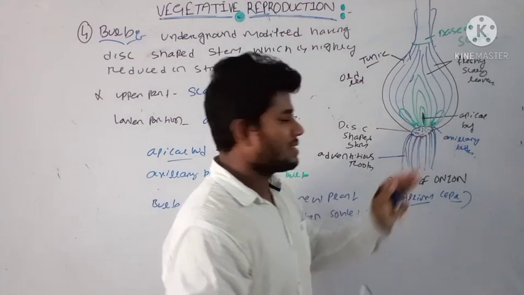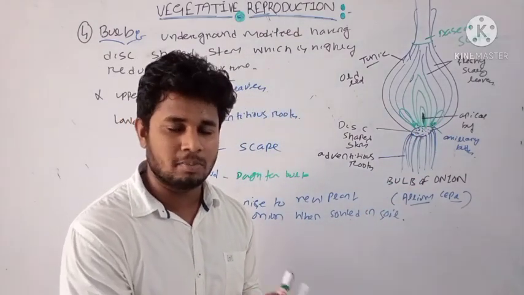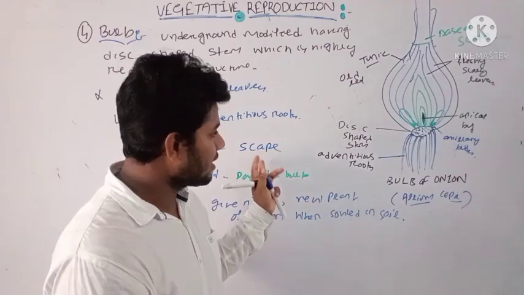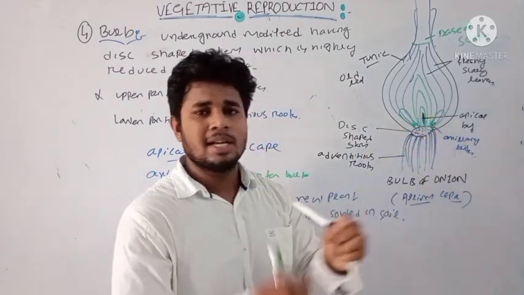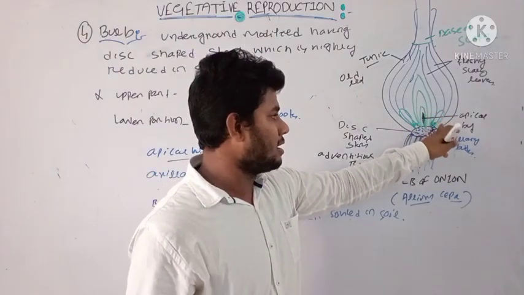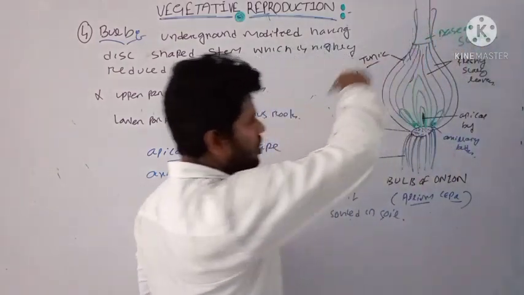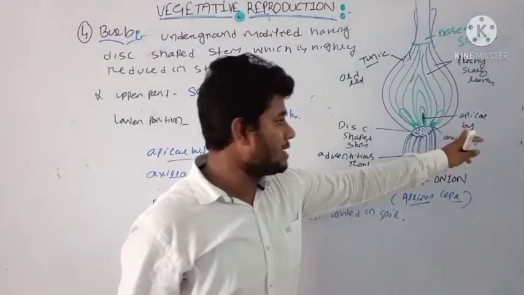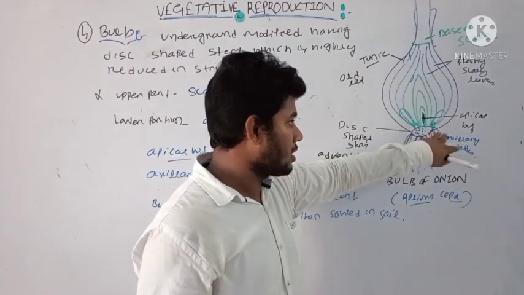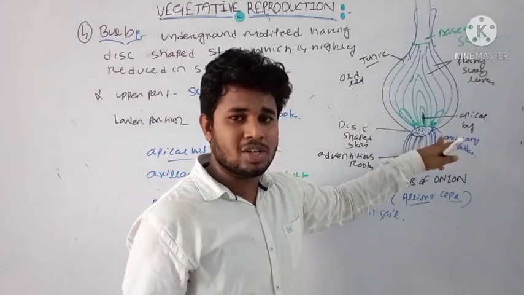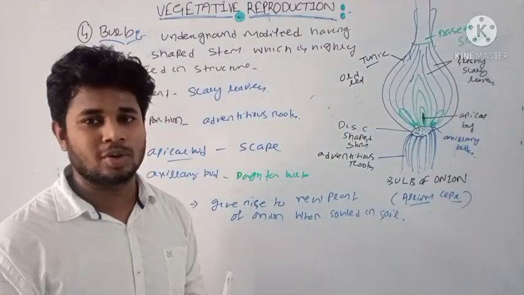These structures arise from the stem, and as they are present below the soil level they are known as underground stems, having two structures, the apical bud and axillary bud. The leaf, apical bud and axillary bud join by a deep region, and gradually the axillary bud develops into a daughter bud, and the complete bulb structure, when sowed into the soil, gives rise to a new plant of onion.